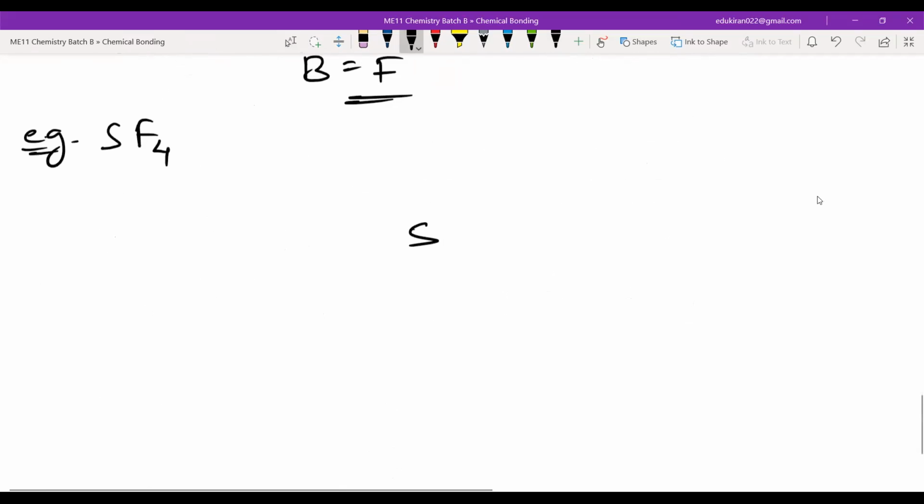अच्छा SF4 हम लोगों ने लिख दिया ना SF4. So you can make it like this. Fluorine, fluorine, fluorine, fluorine. And this is the lone pair.